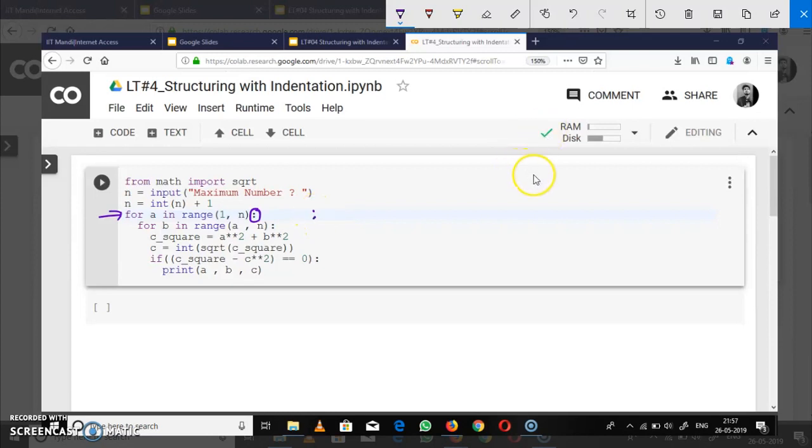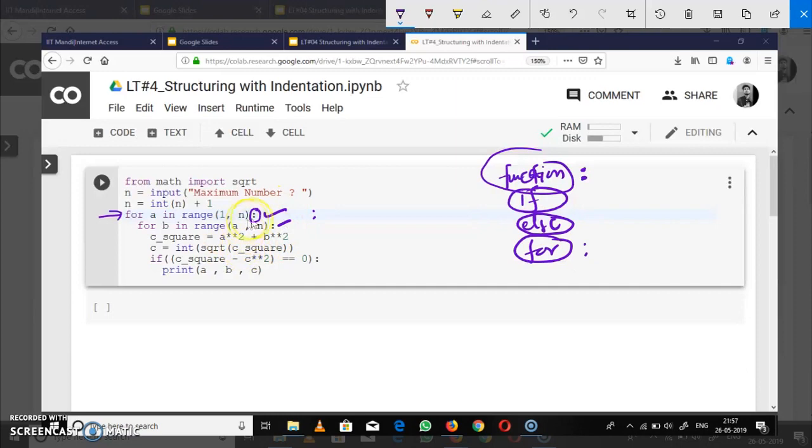In Python programming, after a function, after if, else, and for loop, after writing the function name, the if condition, the else, the for, it ends with a colon like this, here also, and you can see here. So it is clear that from here our first for loop starts.